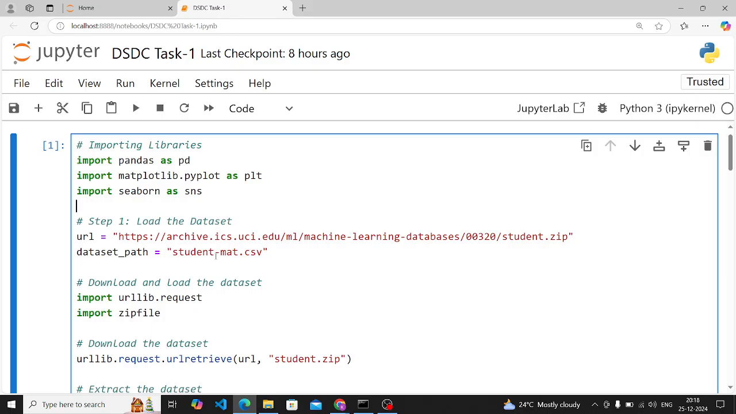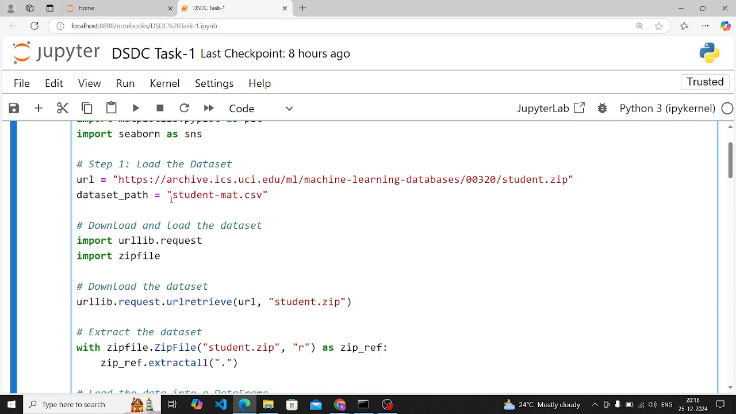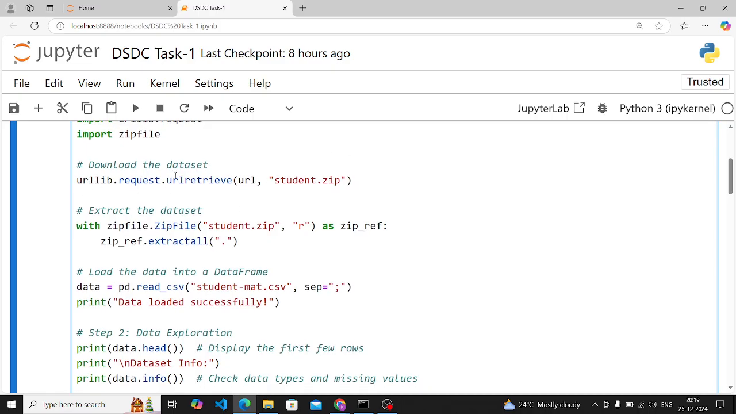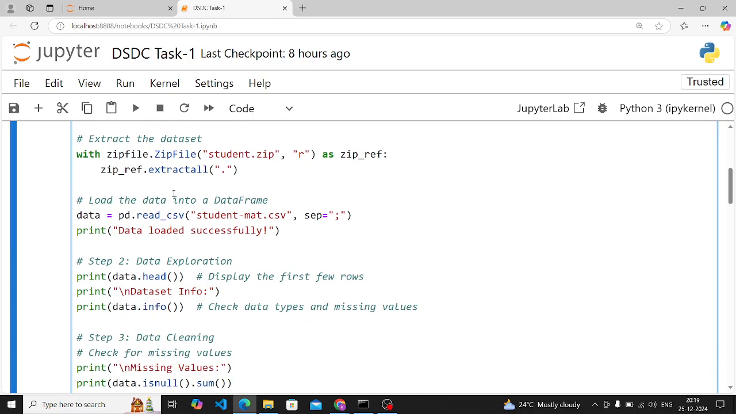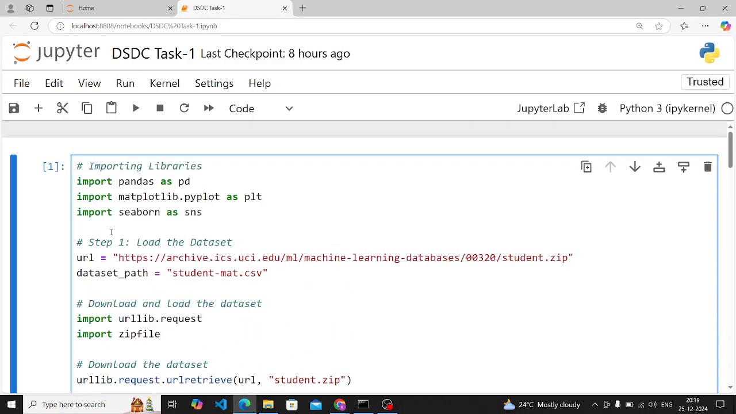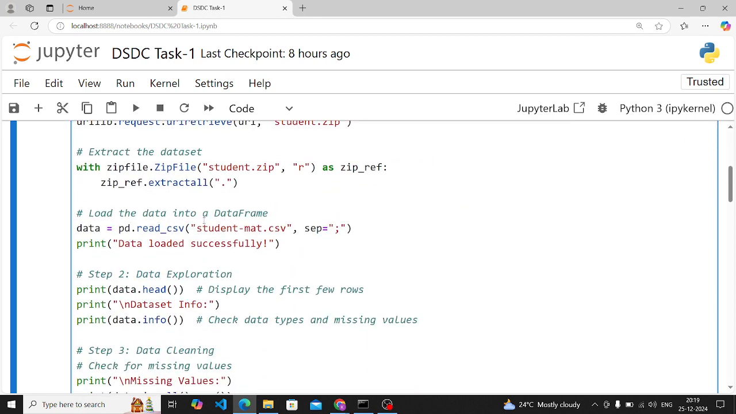Basically, first you have to select and load the dataset. This is how you load it. First you have to mention the URL of the zip file, which you copy and paste. Then you have to download and load the dataset. You know how to do this. We are importing this library for handling the zip file. Then you extract the dataset. If you download it on your PC, then this step will not be included.